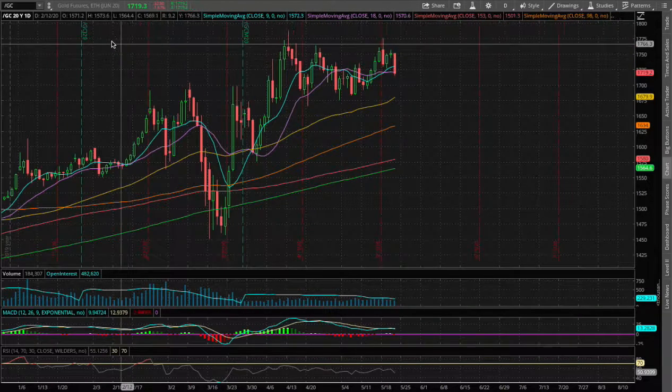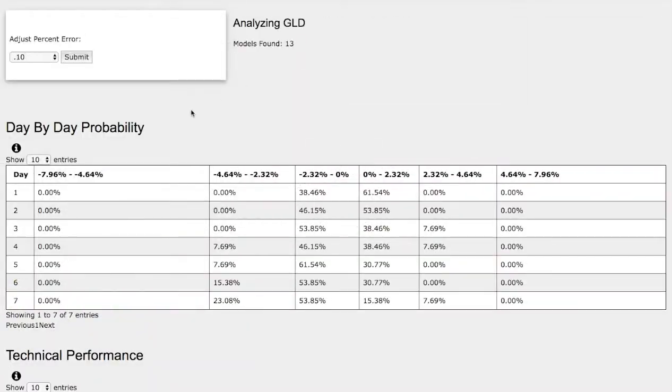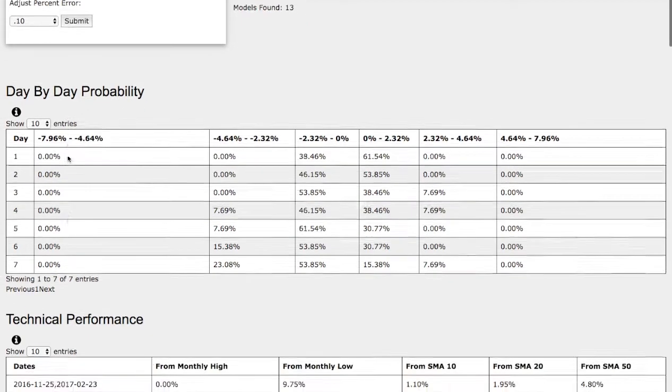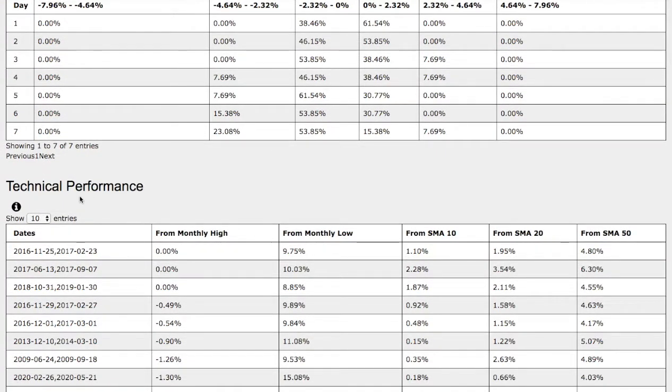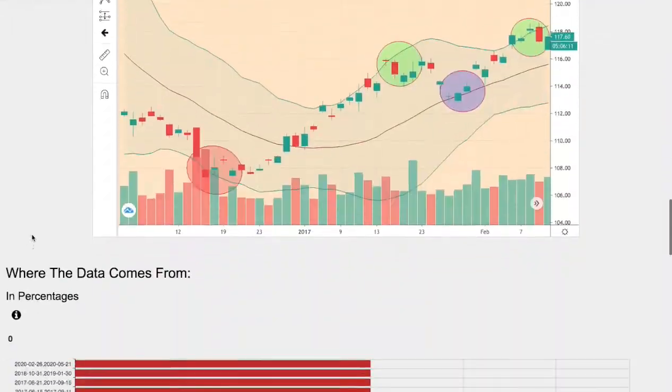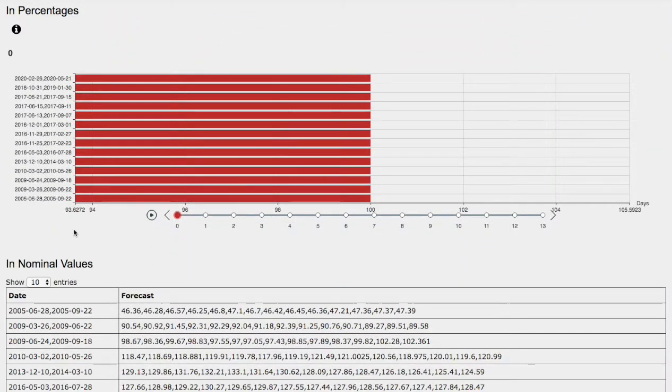Hello viewers, we'll be going over gold and silver futures. In this video, we'll be going over the day-by-day probability model, the technical performance of each model, how we find the models, and the day-by-day forecast for gold and silver futures.